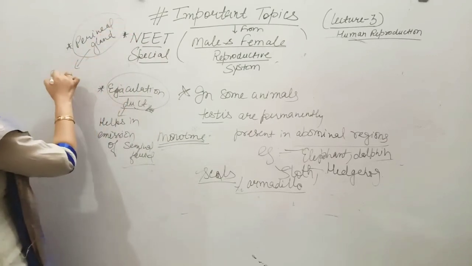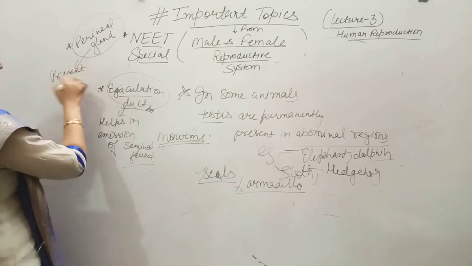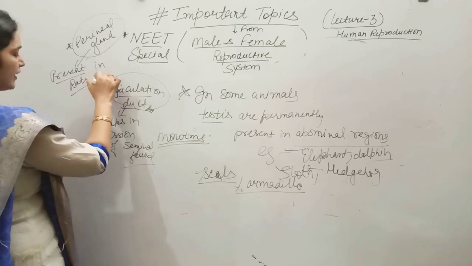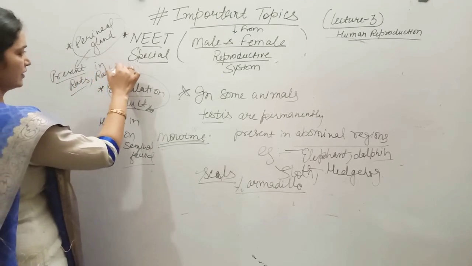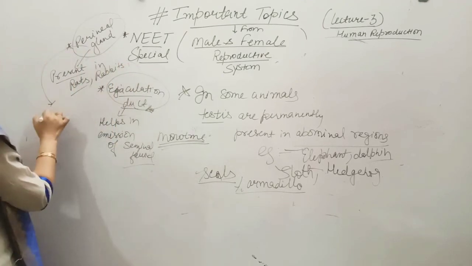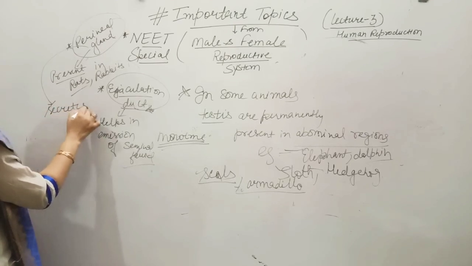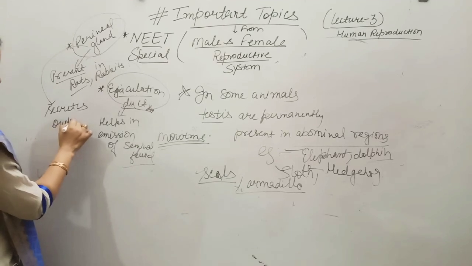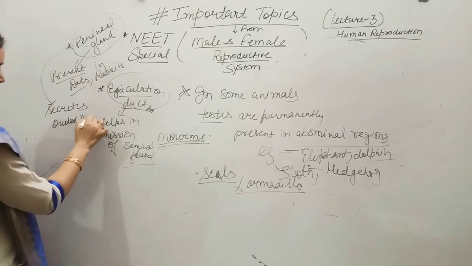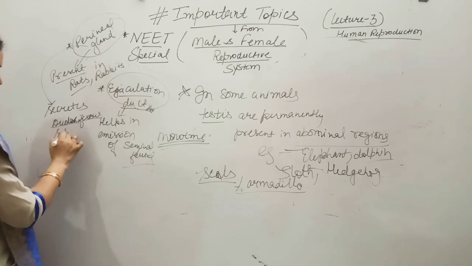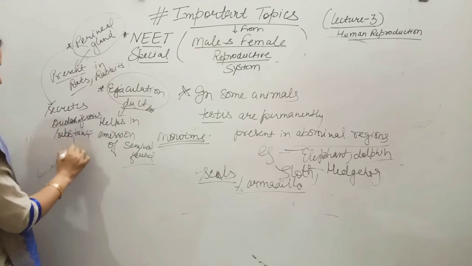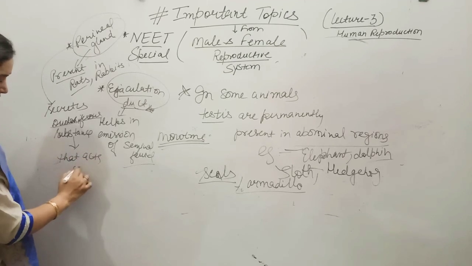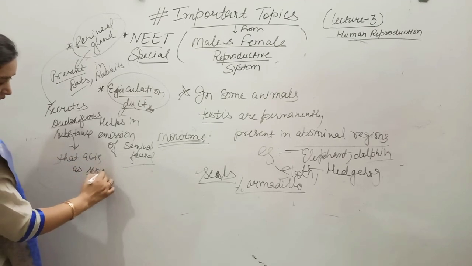This is an accessory gland present in rats, rabbits, etc. This secretes an odoriferous substance that acts as a sex attractant.